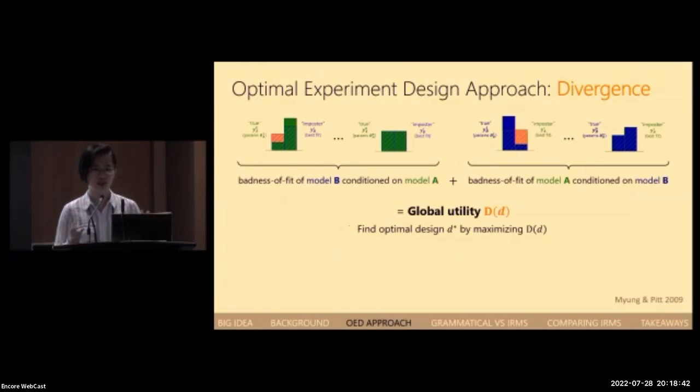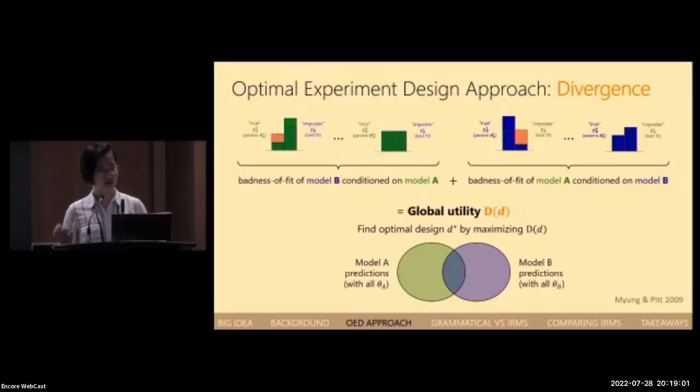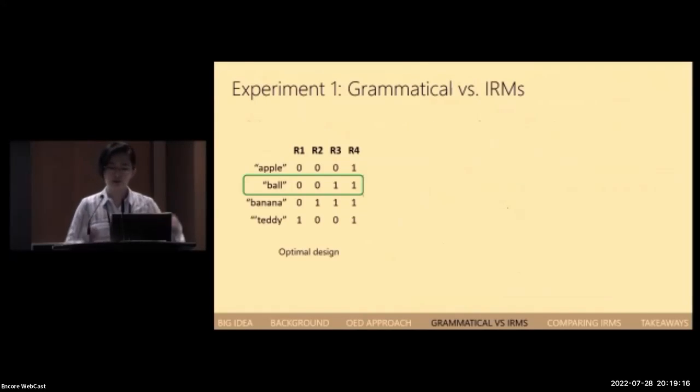And for symmetry, we take into account this badness of fit in both directions and combine them to get a global utility function, which quantifies just how far apart model A and model B's predictions are for any given design D. If we maximize this global utility function, we'll end up with the optimal design that we want. In very simple terms, the optimal design is essentially just a design where both models are a pretty poor fit to each other's predictions. We're basically just minimizing the overlap in the predictions that these two models can possibly make for the optimal design.